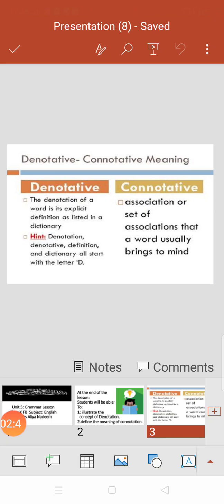What is connotation? These are meanings associated with a word which are not found in the dictionary. These meanings are associated by persons according to their likes and dislikes. Actually, it contains the underlying message or feelings associated with that word. For example, there are many words used in our daily life: father, mother, house, school, friends. Everyone has their own experience and their own meanings.